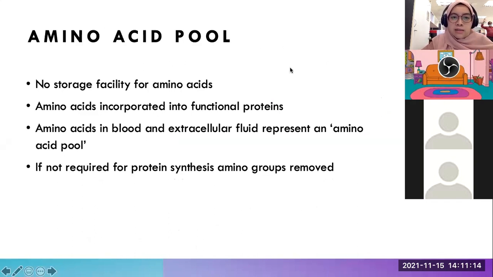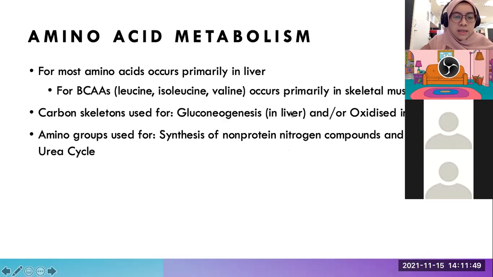So when we talk about protein metabolism, one thing important for us to understand is that there's no storage facility for amino acids in our body. These amino acids are eventually incorporated into functional proteins, structural proteins, for example. And the amino acids in our blood and the extracellular fluid represent the amino acid pool. So we have like a pool of amino acids. And if the amino acids are not used to make functional proteins or structural proteins, they will then be removed from our body.